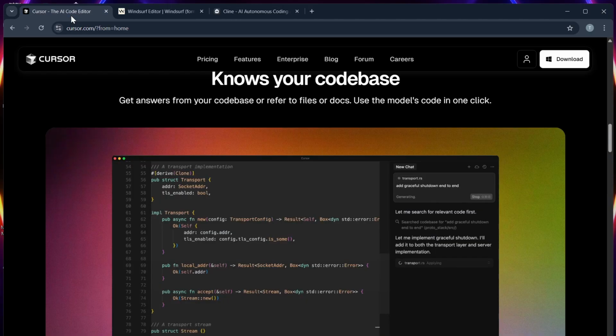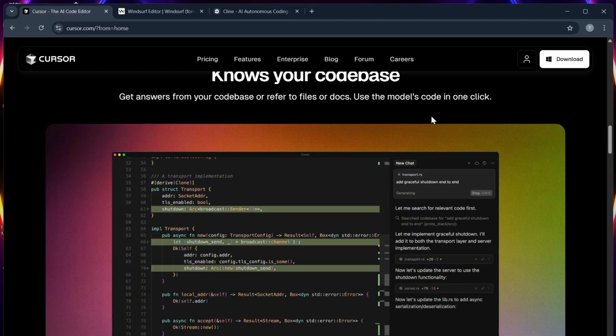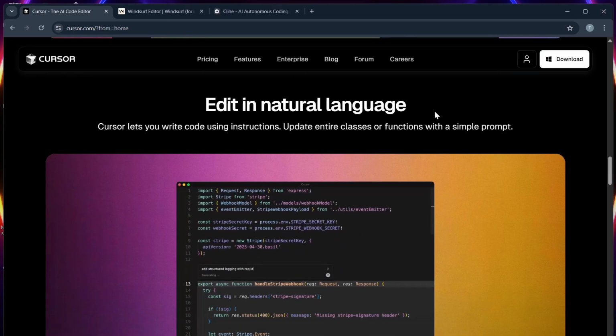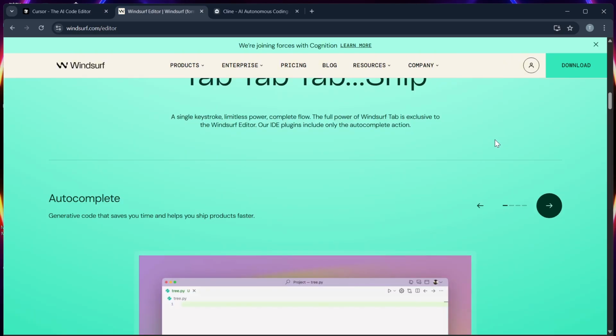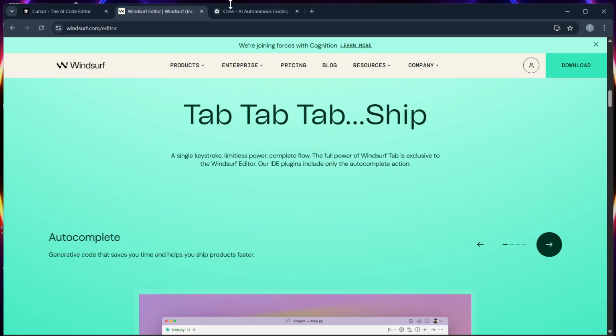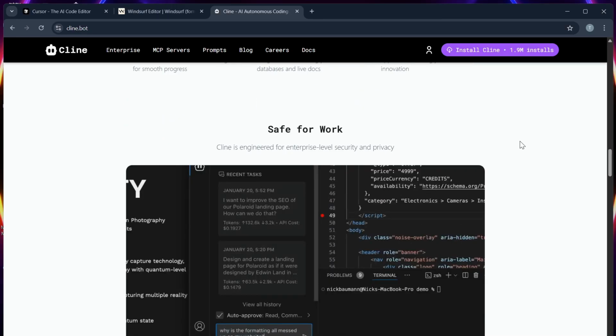Number 3, ease of use. Cursor feels like an enhanced VS Code, which is easy for solo devs, while Windsurf has a learning curve, but it brings enterprise-level dev acceleration, and Klein is intuitive if you're already familiar with the command line.